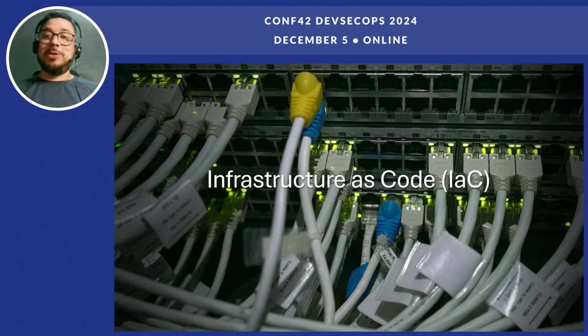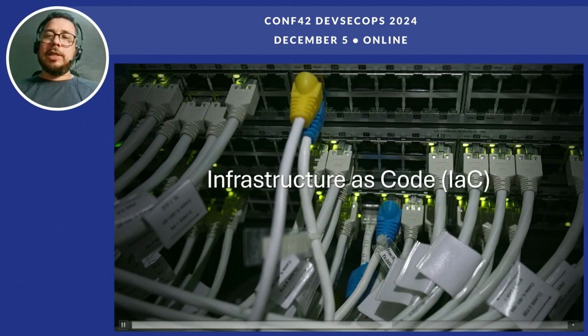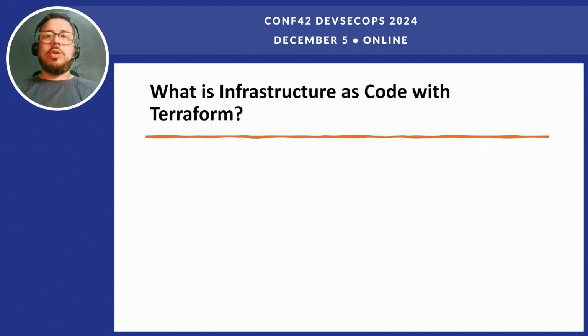Let's talk about Terraform. First, let's talk about infrastructure as code. It's a practice of managing and provisioning compute infrastructure like servers, networking, databases, and even a lot more resources through machine-readable files. We can control our resources and change all the resources. Terraform is from the HashiCorp company. It's an infrastructure as code tool that will let you define the infrastructure in a human-readable declarative configuration file. We will see the file, don't worry, and manage the infrastructure lifecycle.